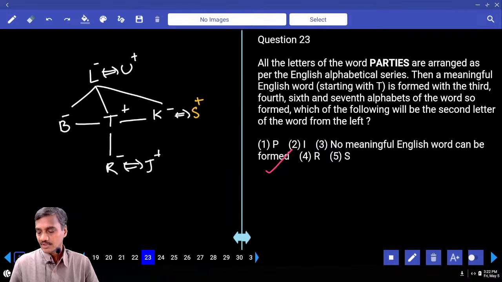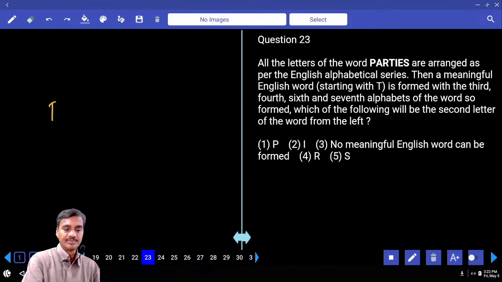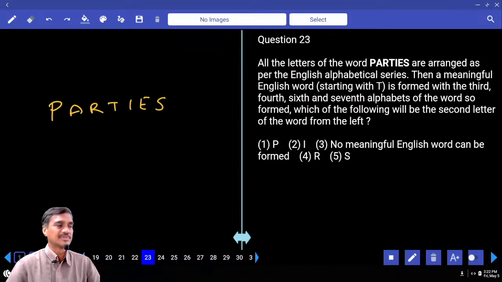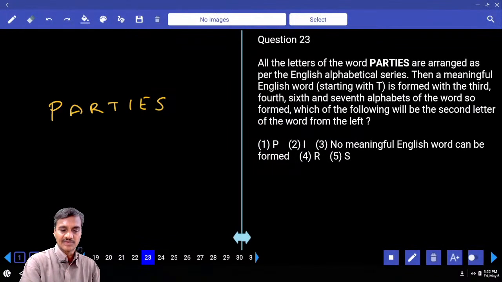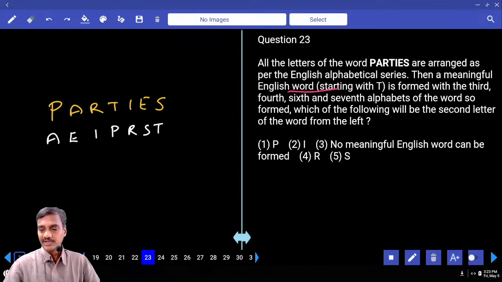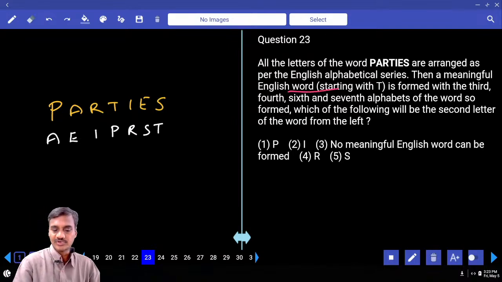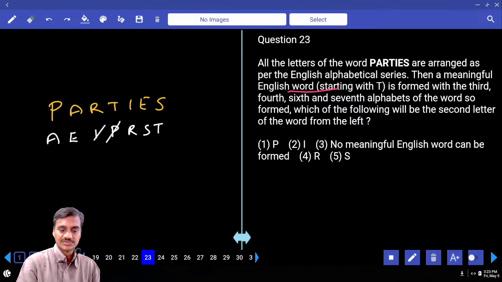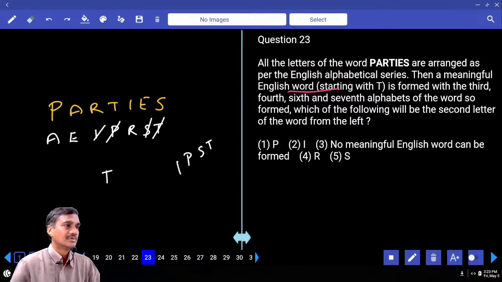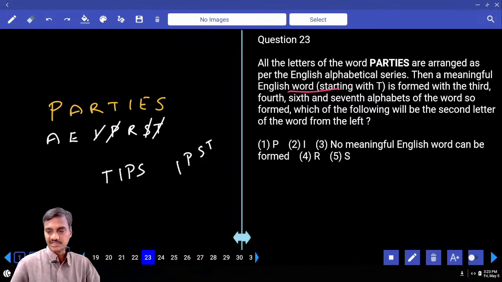Then 23, all the letters of the word PARTIES. P-A-R-T-I-E-S. All the letters of the word PARTIES are arranged as per the English alphabetical series: A, E, I, P, R, S, T. Then a meaningful word starting with T is found with 3, 4, 6, 7. Starting with T, IPS, the word that can be formed is TIPS.